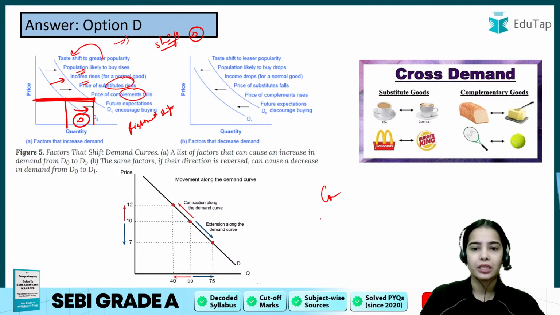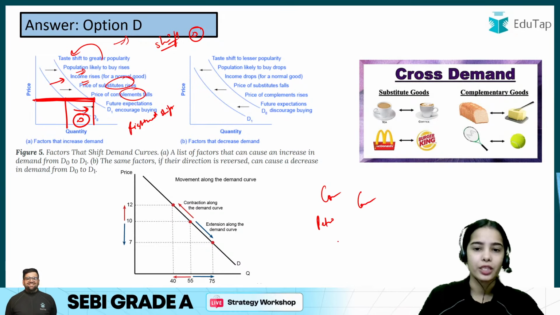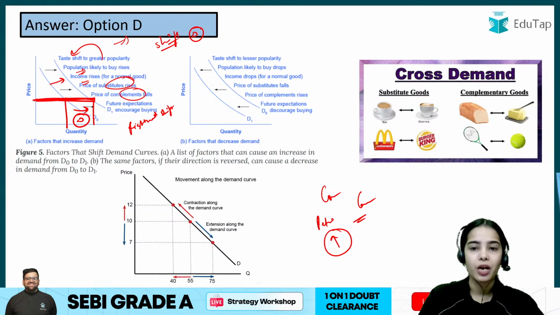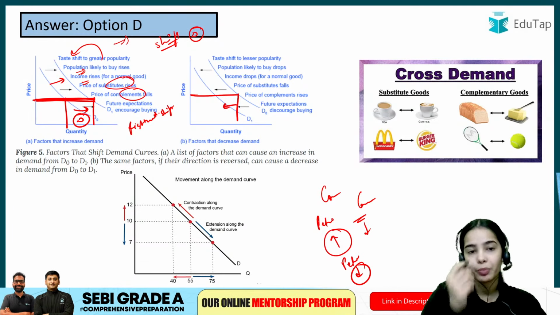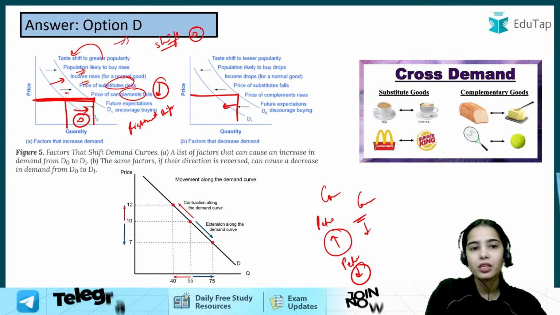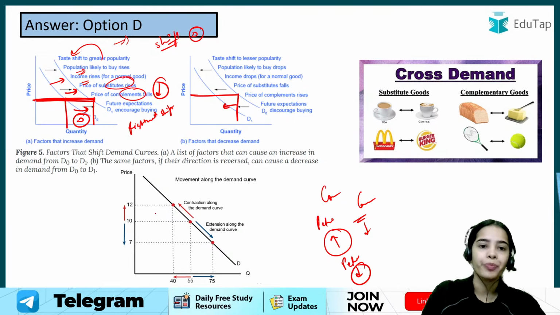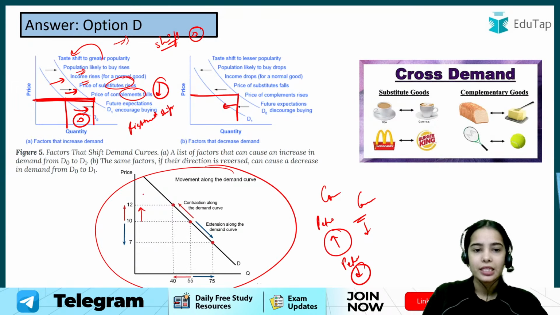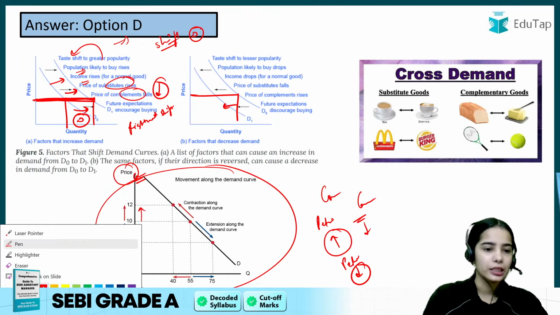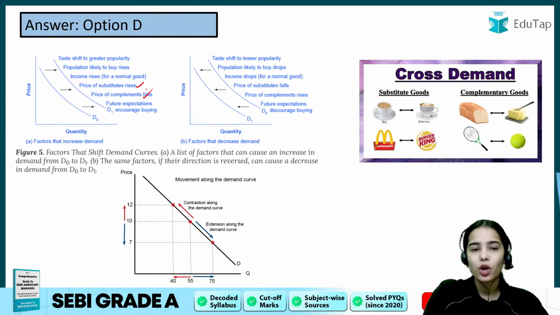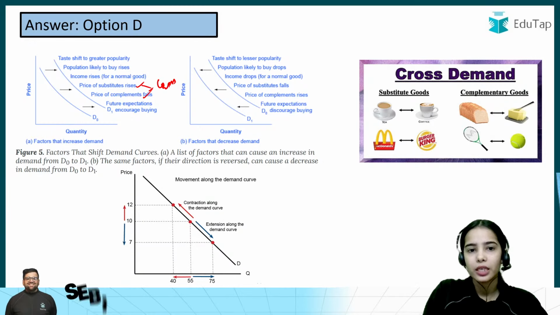But the petrol and cars are complements, used together, so if the price of petrol is increasing, the demand for car will reduce. If the price of complement is decreasing, the demand for the car will increase. This is the idea. So movement is caused by the price of the same product, but the shift is caused by the other factors. Now coming to the next one. I hope this is very much clear, and we will discuss the substitutes and complements more when we discuss the cross elasticity of demand.